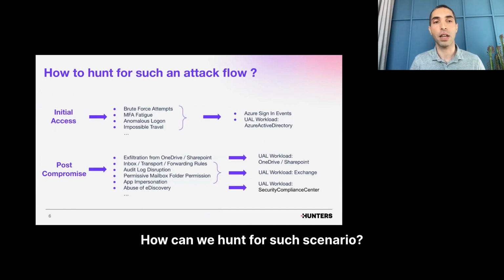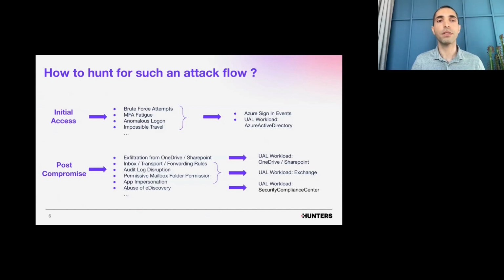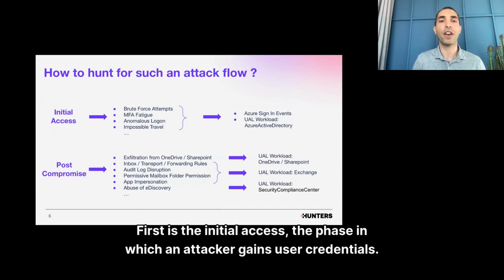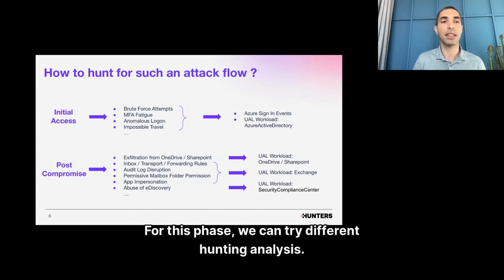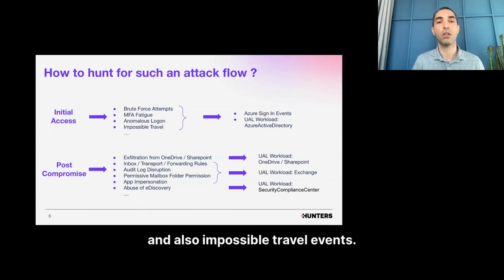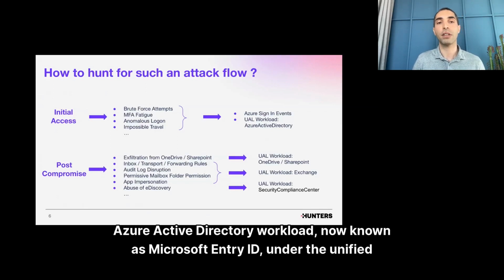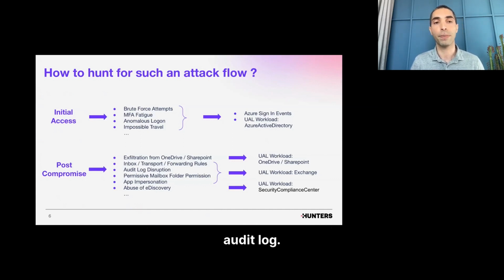How can we hunt for such a scenario? We can divide the scenario into 2 main phases. First is the initial access, the phase in which an attacker gains user credentials. For this phase, we can try different hunting analyses. We can try to look for brute force attempts, MFA fatigue, anomalous logon attempts, and also impossible travel events. The required data sources for such hunting are Azure sign-in logs and logs within the Azure Active Directory workload, now known as Microsoft Entra ID, under the Unified Audit Log.